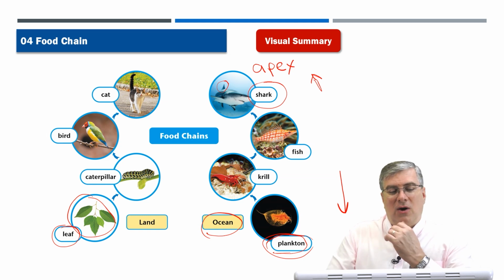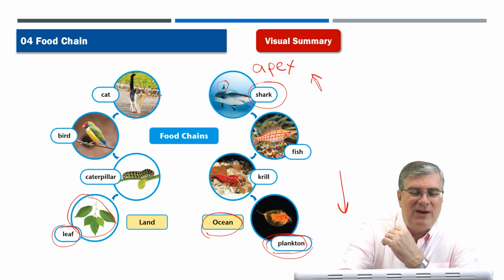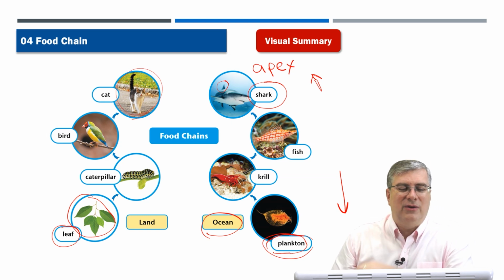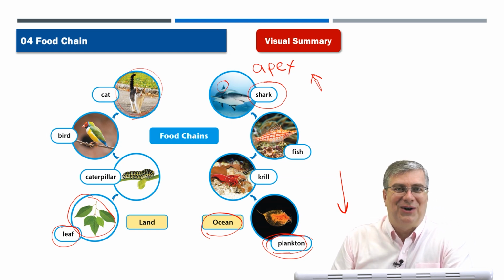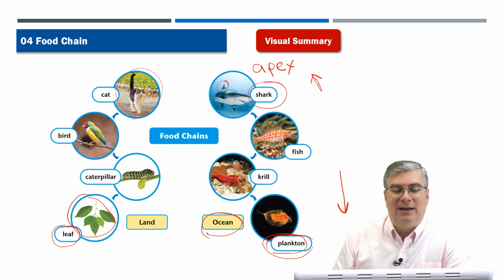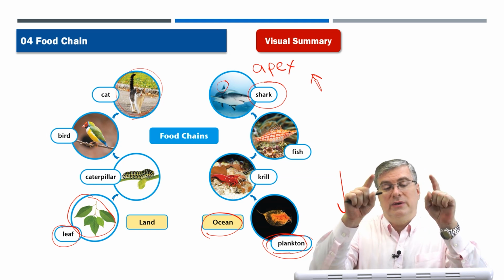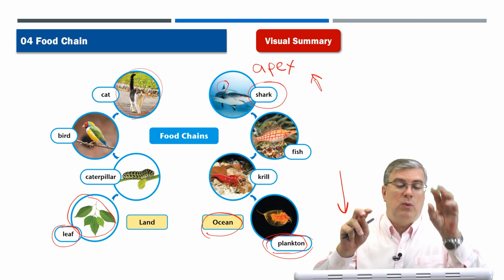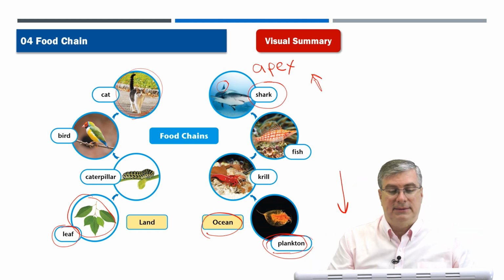Now, this is kind of a funny picture. I really wouldn't call a house cat an apex predator, okay? But of course, house cats are domesticated. They're pets. Maybe a mountain lion or a lion or a cheetah, those are apex predators, and they're the same cat family. So it's interesting. Anyway, these are two examples of food chains, one on land and one in the ocean. Okay.